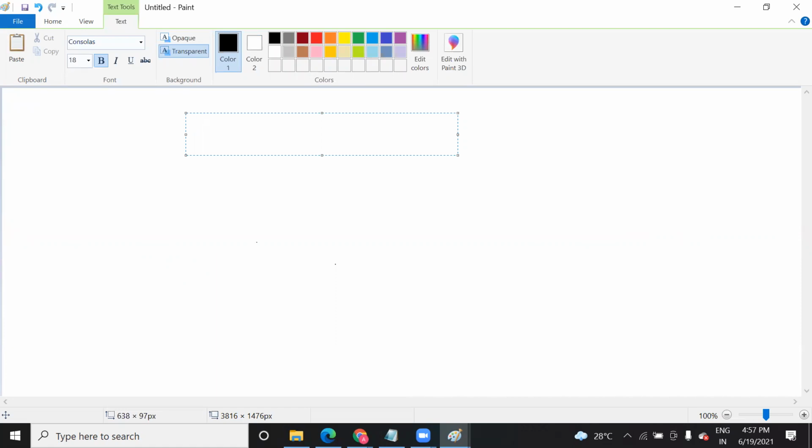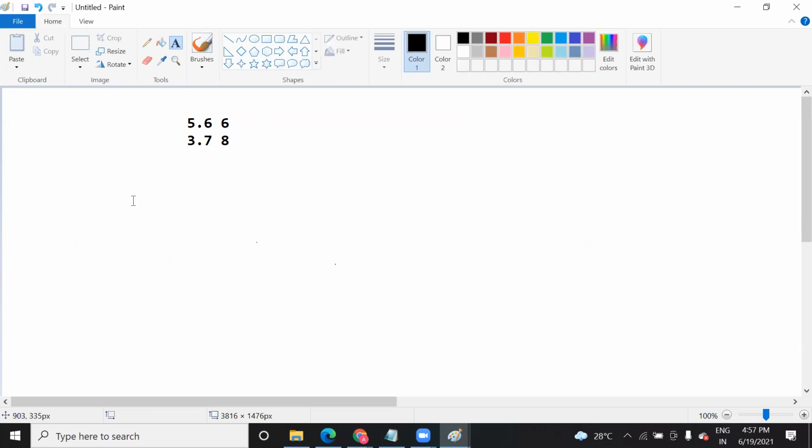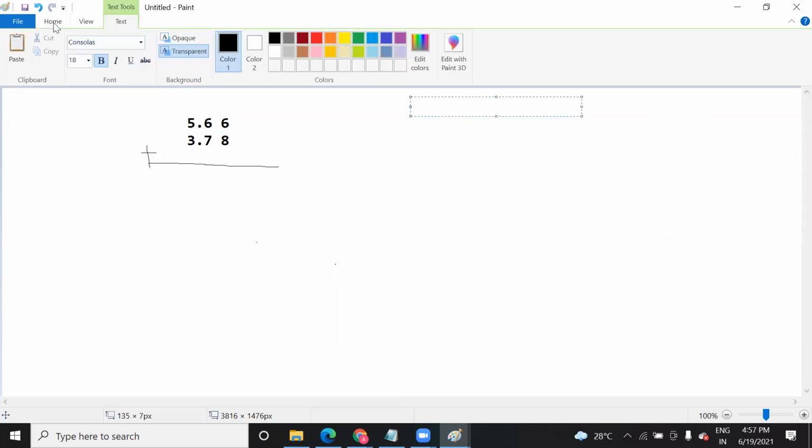Let's take 5, 6, 5, 6, 6, and you want to add 3, 7, 8. So when you do the addition operation, how do they save this in the memory? They save it in the memory like this: